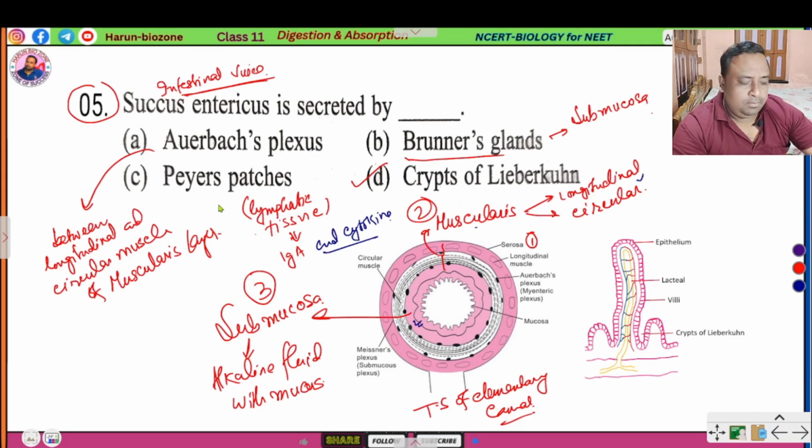Peyer's patches are lymphatic tissue present in the submucosa layer and secrete IgA and cytokines, which stimulate our immune system in the presence of antigen. And the crypts of Lieberkuhn are present between the microvilli and secrete succus entericus, or intestinal juice.